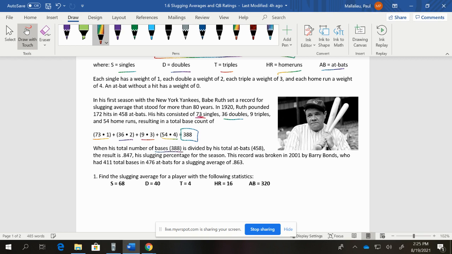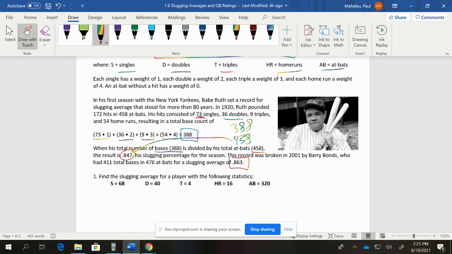Then you take the base count, 388, and you divide that by the total at-bats, 458. The result of 388 divided by 458 was the slugging percentage of 0.847, which is just extremely high. The record was broken in 2001 by Barry Bonds. There's some discrepancy about some steroid use there, so some people think Babe Ruth still has it, but technically speaking, Barry Bonds has it at 0.863. Still impressive to hit like he did. There's always that question in the air with that record, but still impressive.